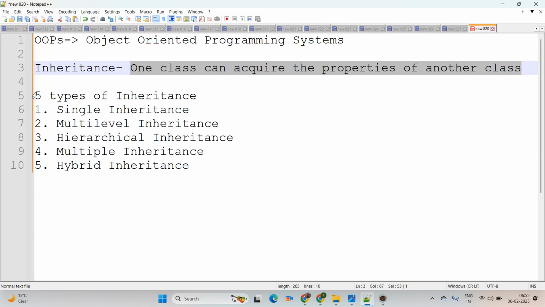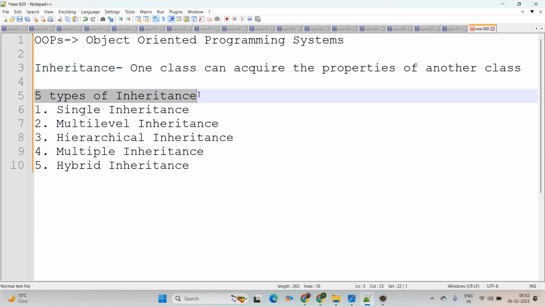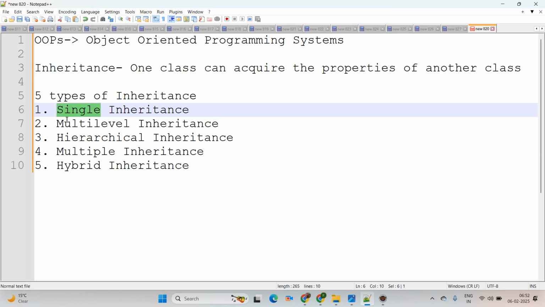And in Java, in OOPS, there are 5 types of inheritance: single inheritance, multi-level inheritance, hierarchical inheritance, multiple inheritance, and hybrid inheritance. Then see, Java supports only 3 inheritance types here: single, multi-level, and hierarchical. Java does not support multiple inheritance and hybrid inheritance.